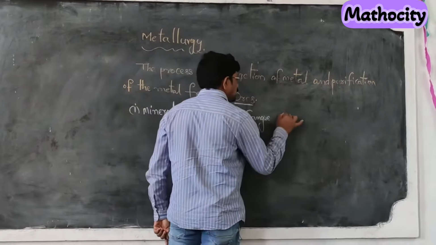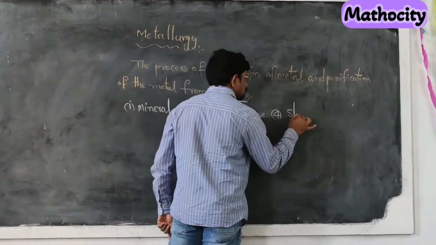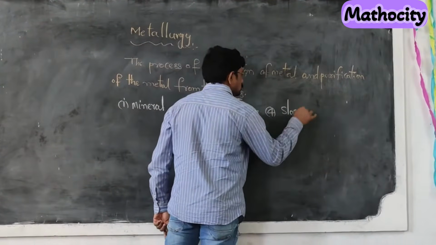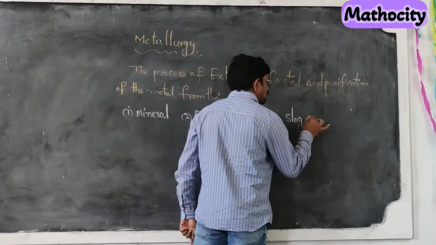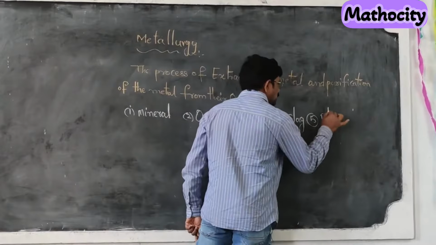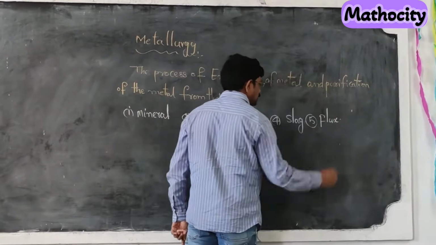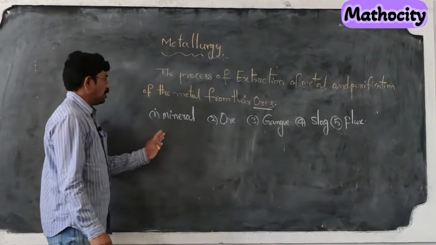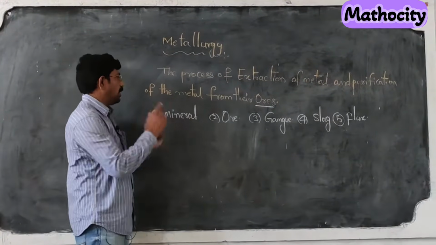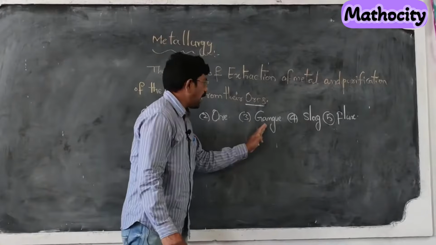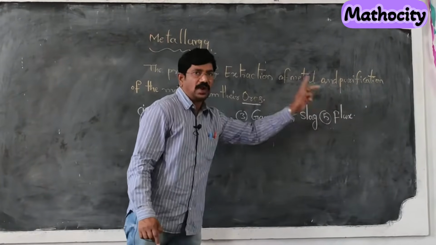The fourth one is slag. Next, the fifth one is flux. Throughout the chapter you will hear the terms mineral, ore, gangue, slag and flux.